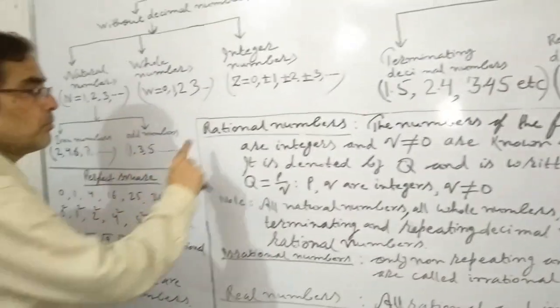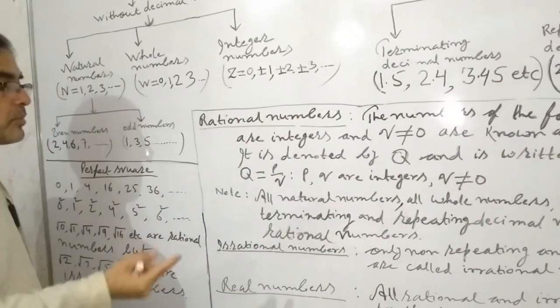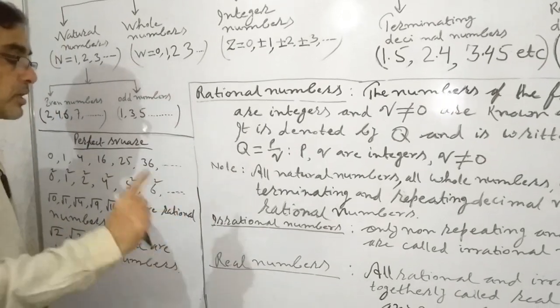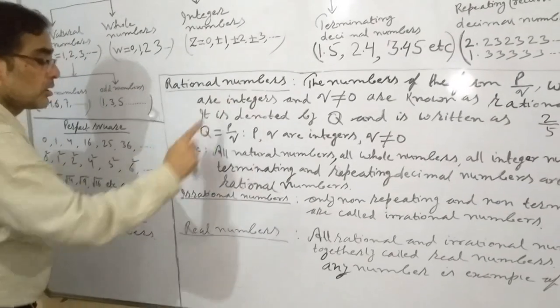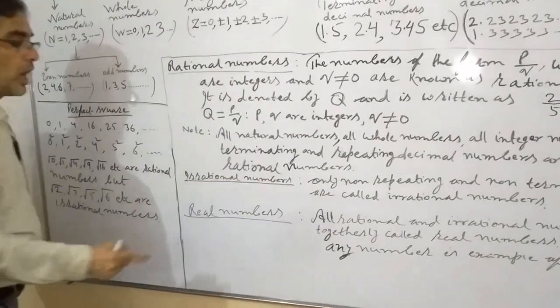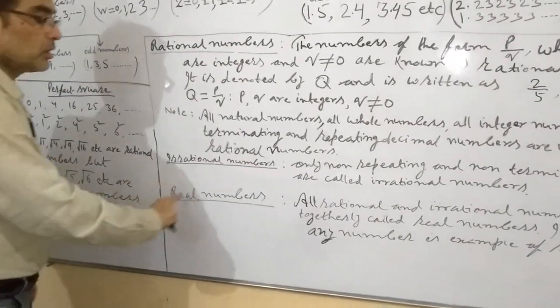Some numbers are rational and some are irrational. And rational numbers and irrational numbers are both together called real numbers.